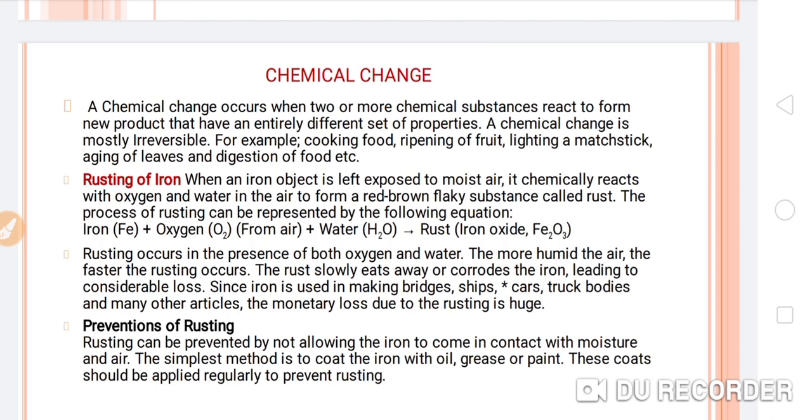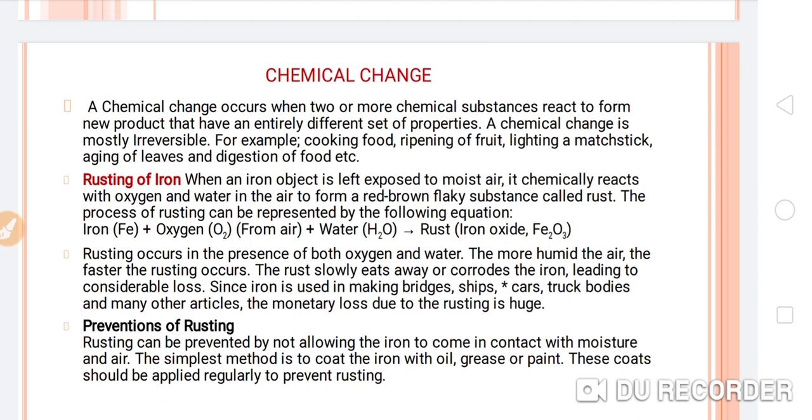So this is the rust. The process of rusting can be represented by the following equation. By the help of the equation we can understand what product will form during this process.